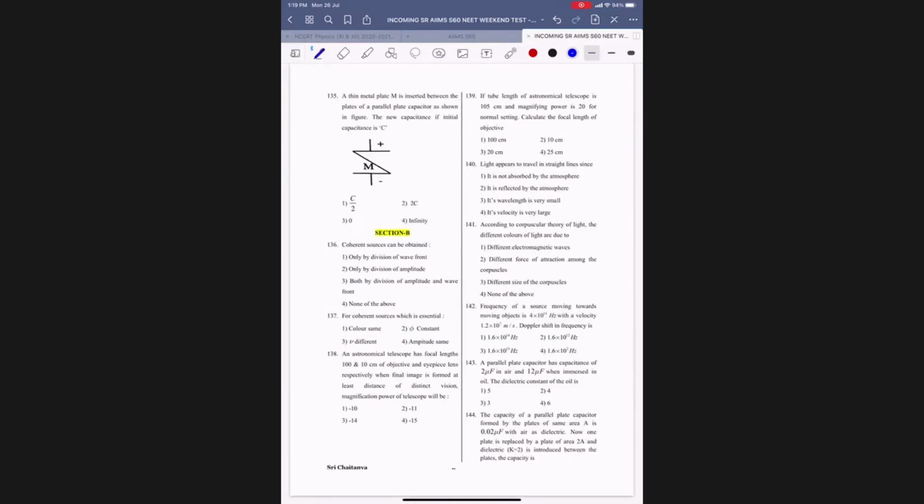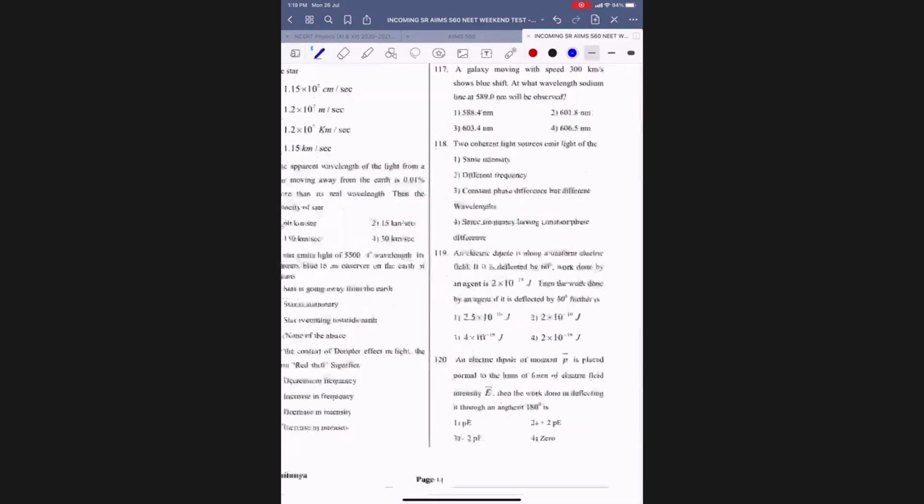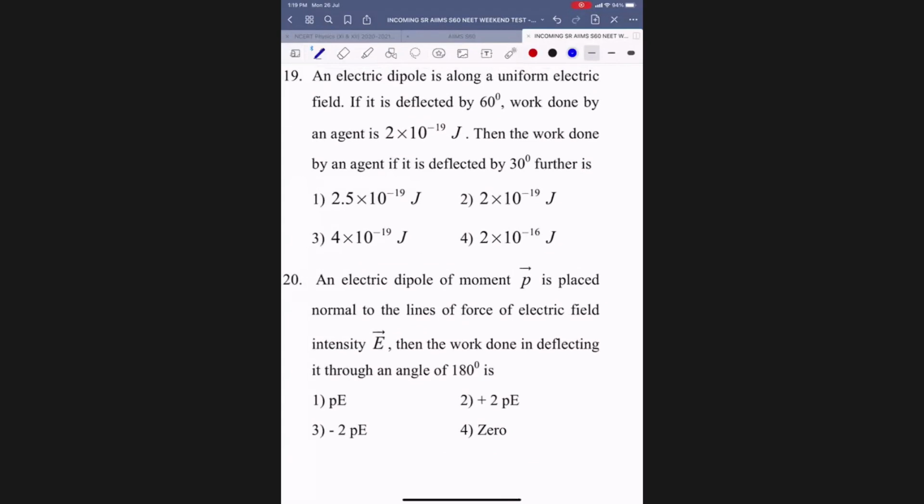Sir, that 120th question, sir. It is rotated through an angle of 180 degrees. Means should we take with P bar, sir, or else from 90 degrees? Initially perpendicular, na? Initially normal means E bar is like this one, P bar is like this one. What is the potential at angle 90? Cos 90 is 0, potential energy here is 0.